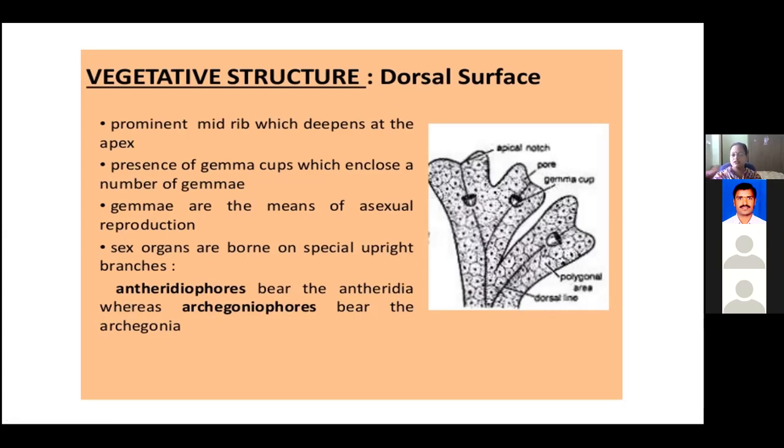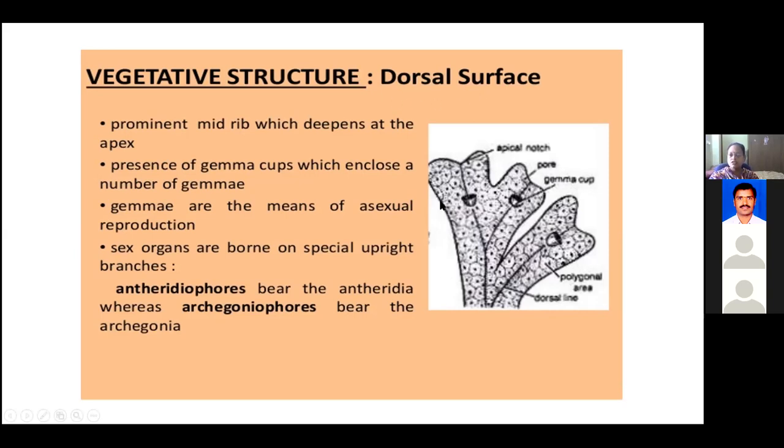That's why it is called a dorsiventral leaf. Just like that, the thallus of Marchantia is also a dorsiventral thallus, because the dorsal side is different from the ventral side.